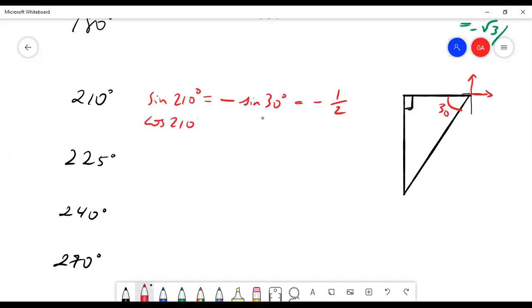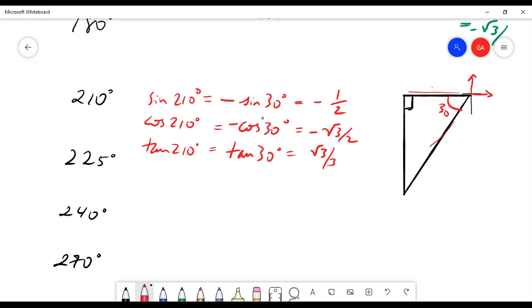Similarly, cosine, again, I have negative leg and negative leg. So this should be negative cosine 30. See, because cosine is adjacent over hypotenuse, and my adjacent leg is negative. So this will be negative root 3 over 2. And then tangent of 210. Well, here, now I have the ratio of two negative legs. Negative divided by negative is positive. So this is just going to be positive tangent of 30. And we know that to be root 3 over 3.